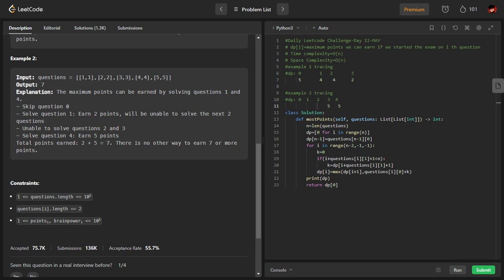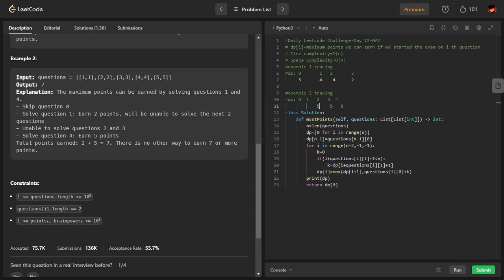If I solve this question, obviously I cannot solve the next two questions, because here the second parameter is 3. So if I solve this question, I'll get 3 points only. But if I do not solve this question, I can take the max of the next index. So what is the max of the next index? 5. So which is greater, 3 or 5? Definitely 5.